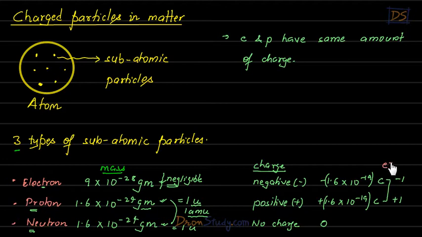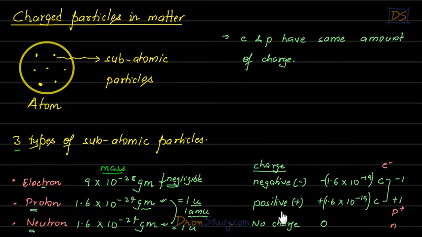Similarly, you can think about the symbol of proton. Can you guess? P for proton, and on the top of it we make plus. Plus represents that proton carries positive charge. Then, following the same logic, the symbol of neutron is simply n, and nothing on the top of it, because it has no charge.